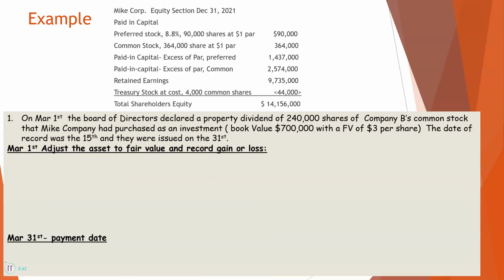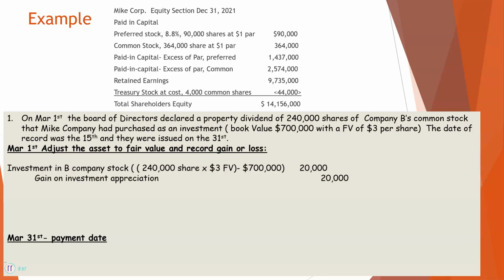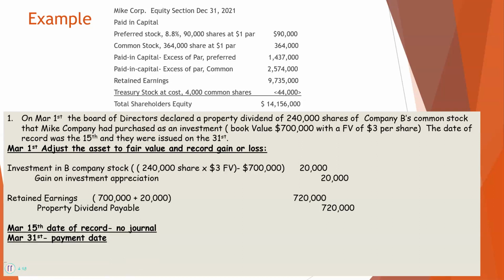But first, what we need to do is adjust the investment to fair value and record the gain or loss. So, in this case, investment in B company, we're going to increase it by $20,000, and we're going to have a gain on investment appreciation. Then we're going to record the liability for the property dividends payable, and we're going to take it out of retained earnings. Now remember, it was on the books at $700,000, but we increased it by $20,000. Then, on the date of record, we do nothing, and then we're going to pay it out. So that's what it looks like when we have a property dividend.